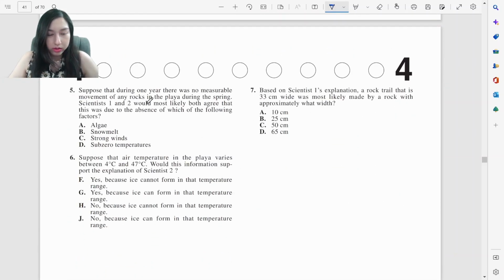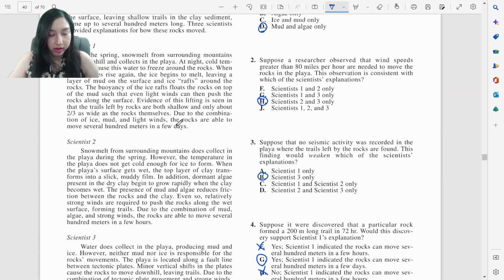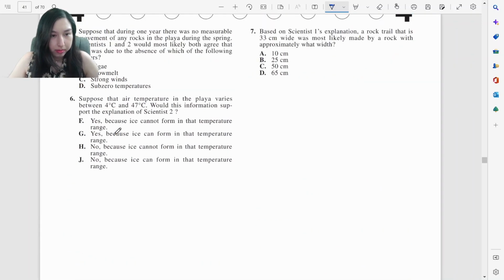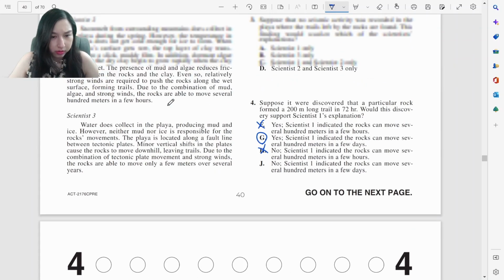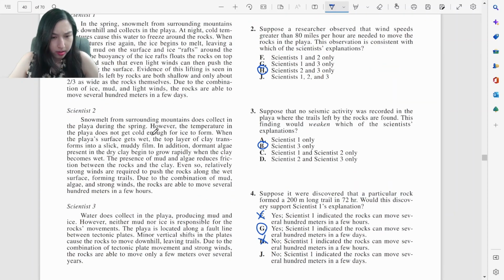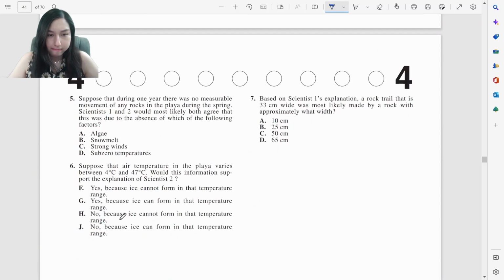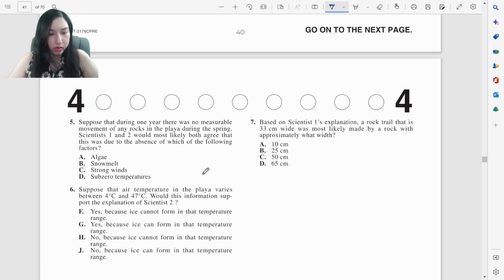Suppose that during 1 year there is no measurable movement of any rocks in the playa during spring. Scientists 1 and 2 would most likely both agree that this was due to the absence of which of the following factors? We just have to see what they agree on. Ice, I don't see ice. Mud, algae. Is there algae? Mud then. Is there one about mud? Nope. So we're just going to have to strike out a few.